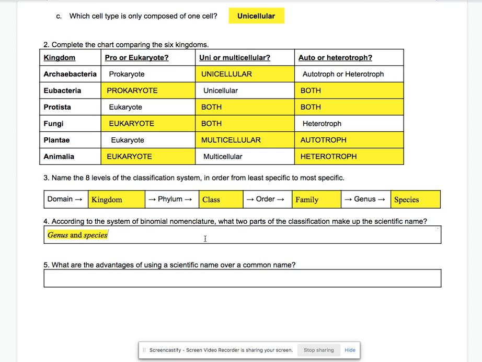Number 5, what are the advantages of using a scientific name over a common name? Well, it's very easy and effective. I understand using Latin isn't as easy, but it's easy and effective for scientists to communicate with each other all over the world.